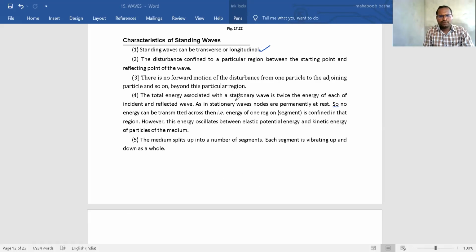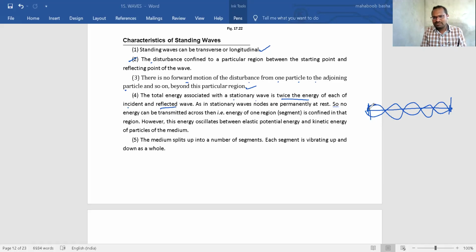Now, second point: the disturbance is confined to a particular region between the starting point and the reflecting point of a wave. This is the starting point, this is the reflecting point. Between these two points only, the disturbance will be confined. It cannot move forward beyond these two points. There is no forward motion of the disturbance from one particle to the adjoining particle. The total energy associated with the stationary wave is twice the energy of each of the incident and reflected waves.